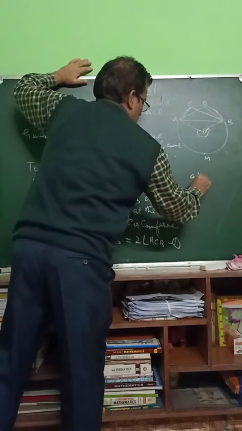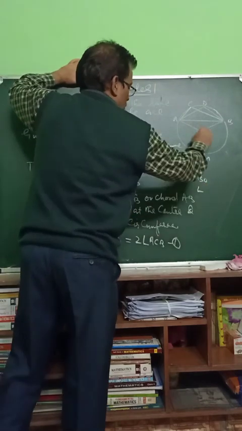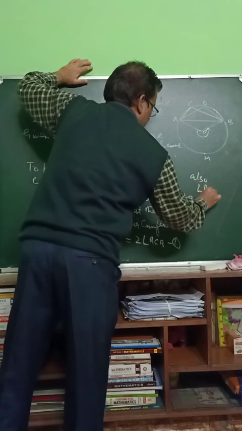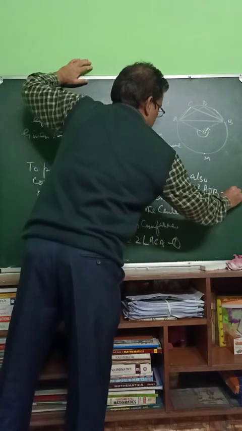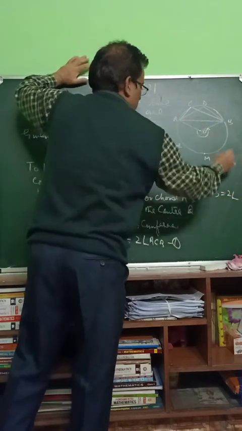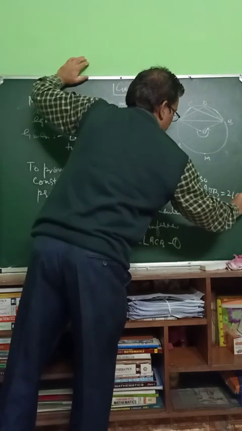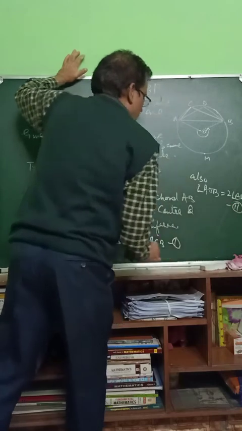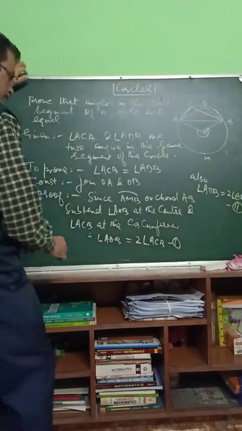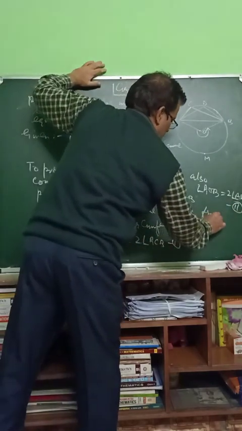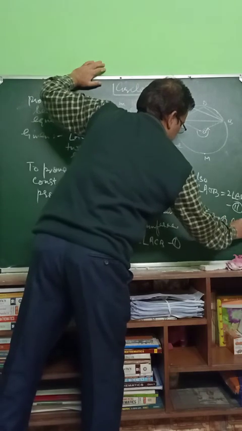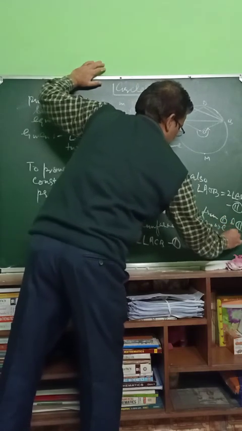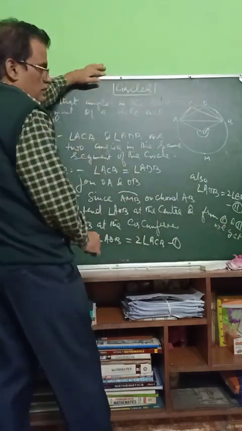Also, angle AOB is equal to twice angle ADB. This is second one. From first and second we get